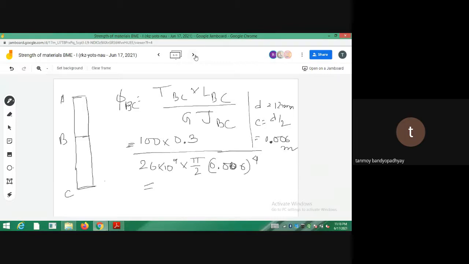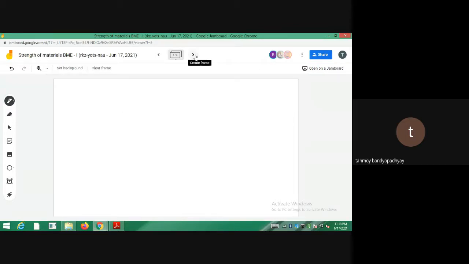So now this is for the BC part. I have to calculate phi C. So what will be phi C? Phi C will be equal to phi of C with respect to B. No, let's do it like this. Suppose we have calculated phi CB, that is equal to phi of the point C with respect to B. What is the value you got?